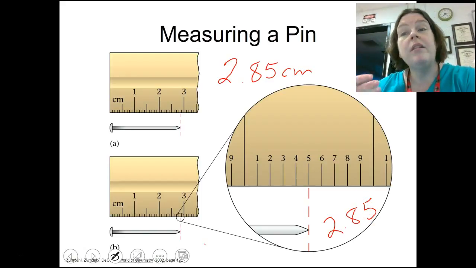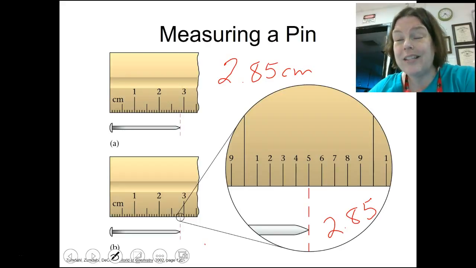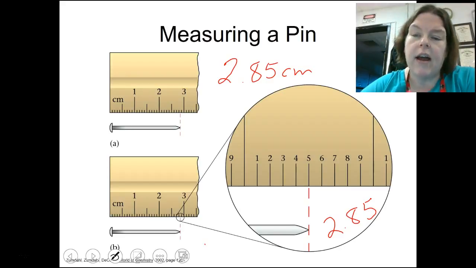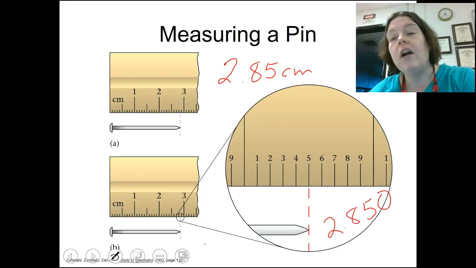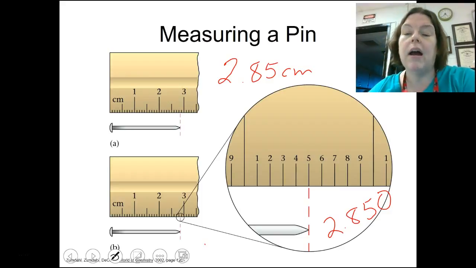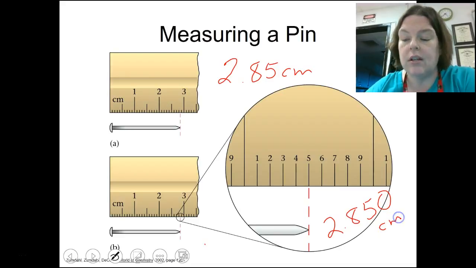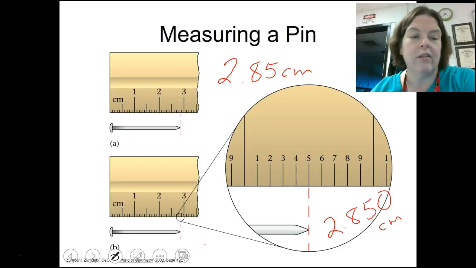But remember, we will always need 1 past certain. So the 1 past certain, well, it looks to me like it's exactly on the 5. If I think it's exactly on the 5, I write the number 0 because it's exactly on. If I think it's slightly over, I write the number 1. If it's more than slightly over, I write a 2. I look at that, and it's a guess. So a guess implies a range, and the more numbers you list, the smaller the range is.